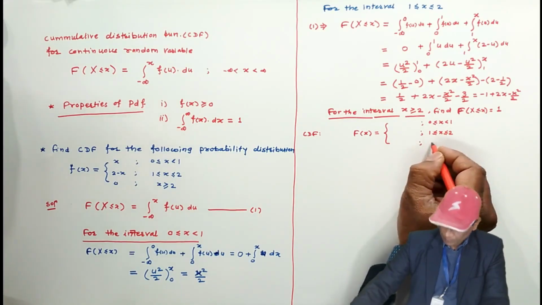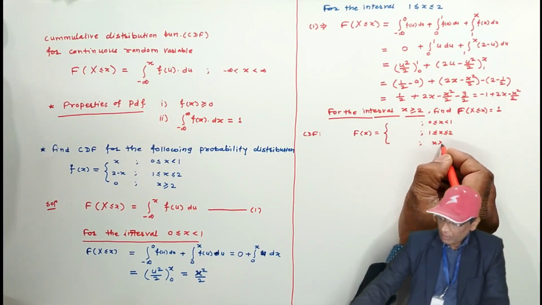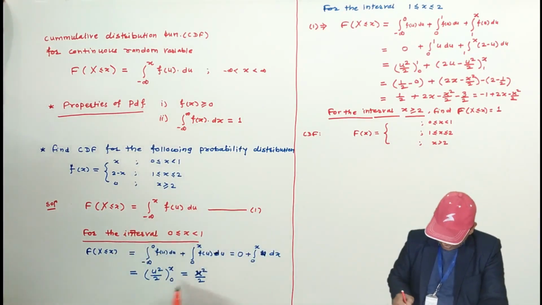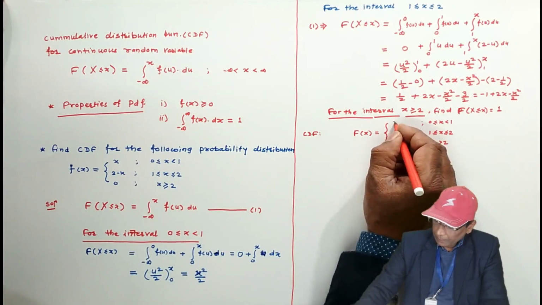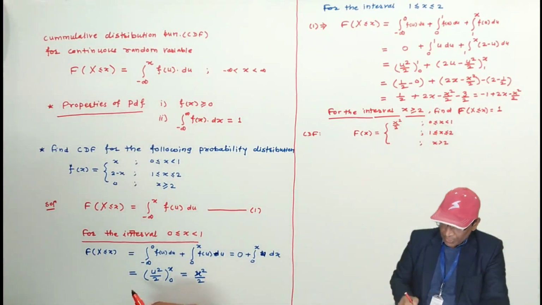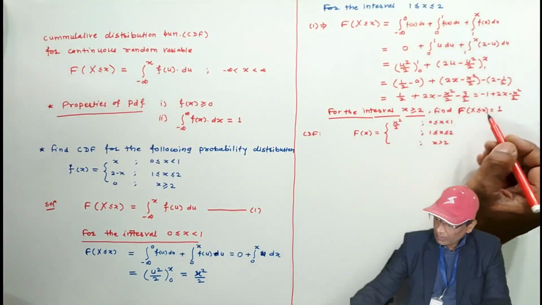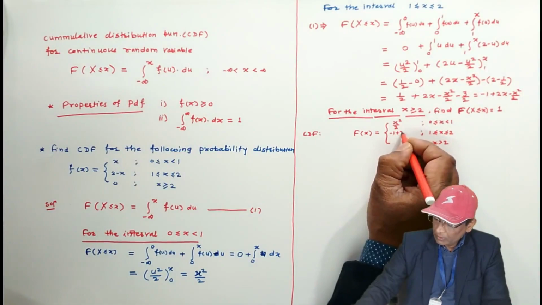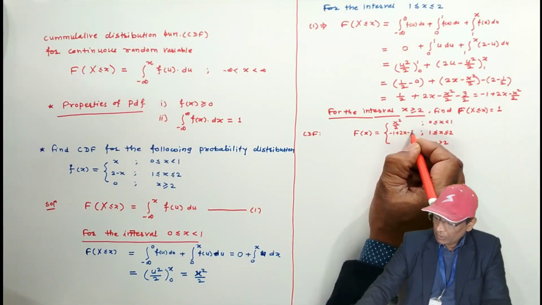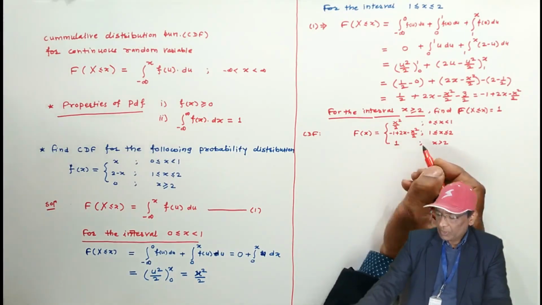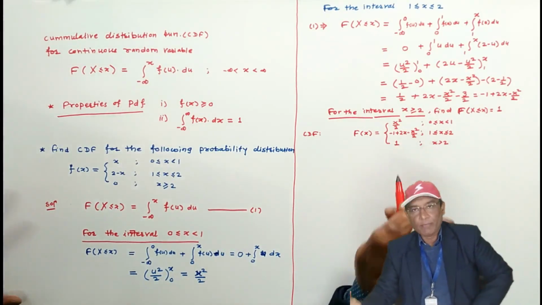And third interval, x greater than 2. CDF for the first interval is x square by 2. CDF for the second interval is minus 1 plus 2x minus x square by 2. And CDF for the last one is 1. In this way, I have written the CDF.